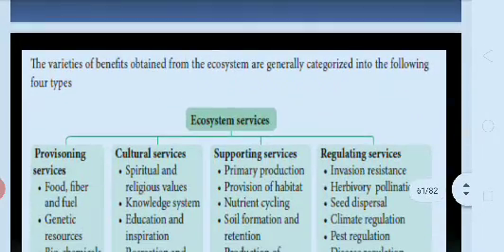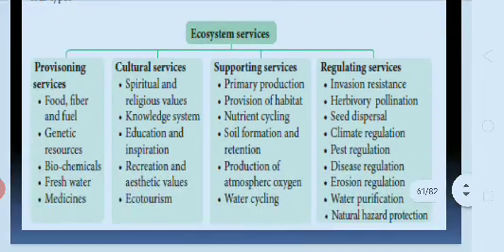The variety of benefits obtained from the ecosystems are generally categorized into the following four types: provisioning services, cultural services, supporting services and regulating services. From this ecosystem it serves for food, fiber and fuel, genetic resources, biochemicals, freshwater and medicines. Cultural services: spiritual and religious values, knowledge systems, education and inspiration, recreation and aesthetic values.